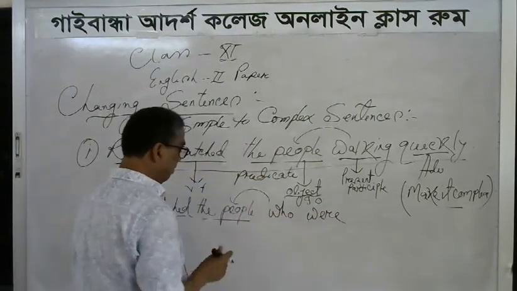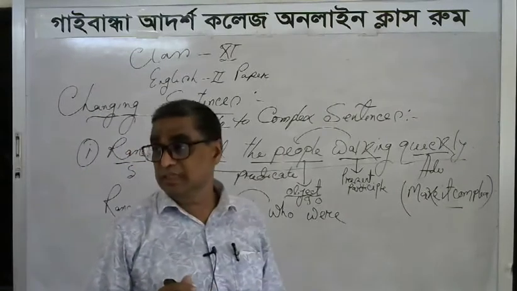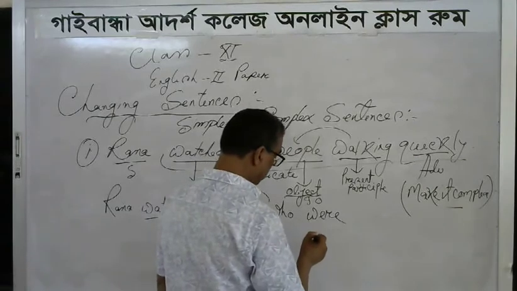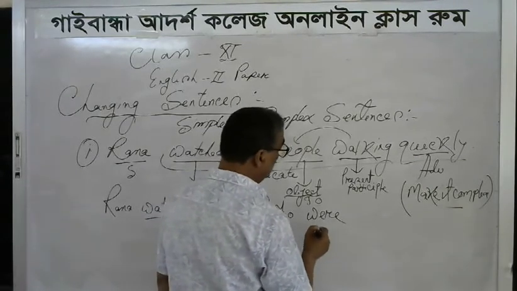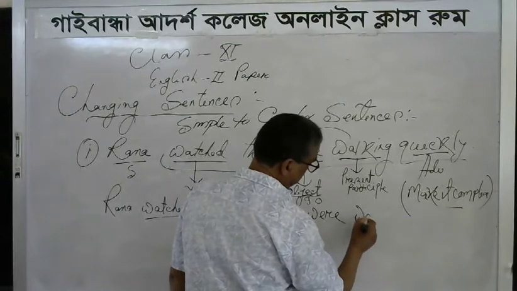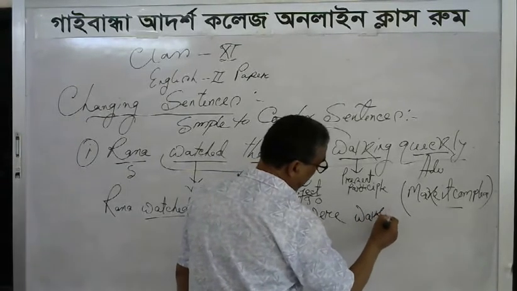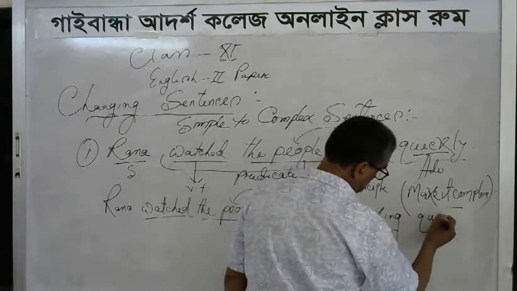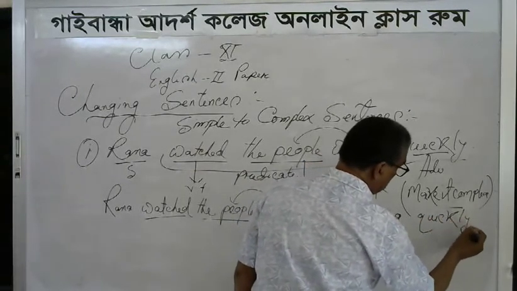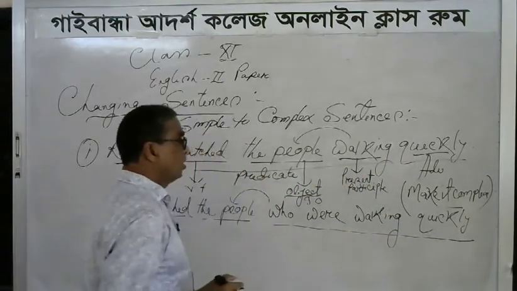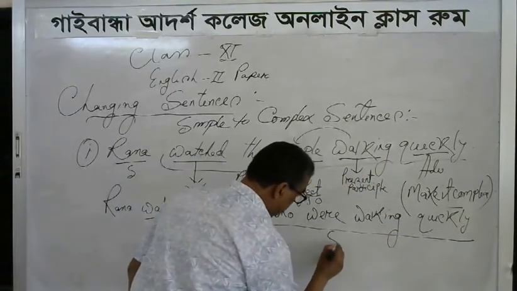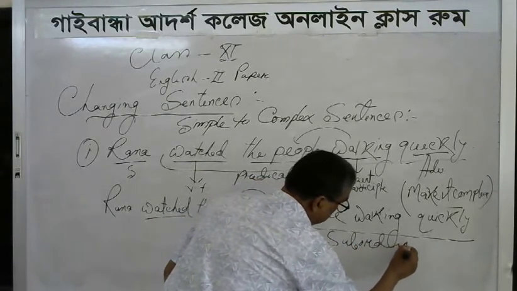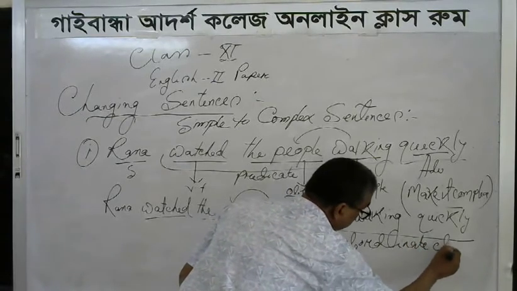Who refers to the people, the plural form, so we have to use the be verb in the plural form: who were walking quickly. This is the subordinate clause.